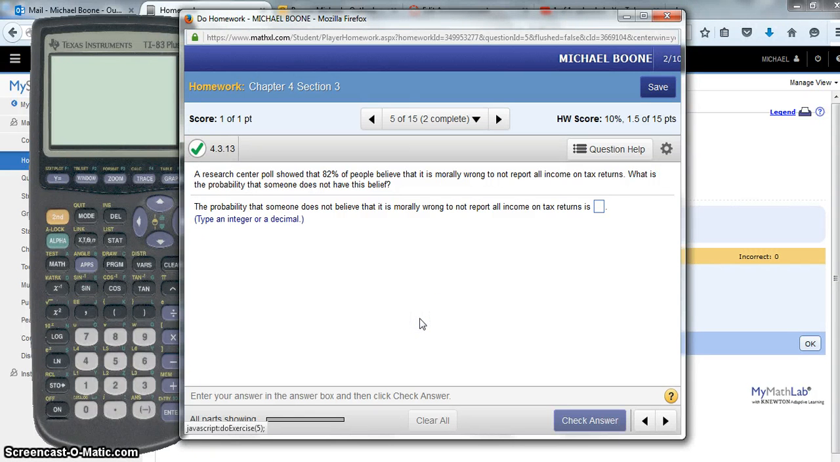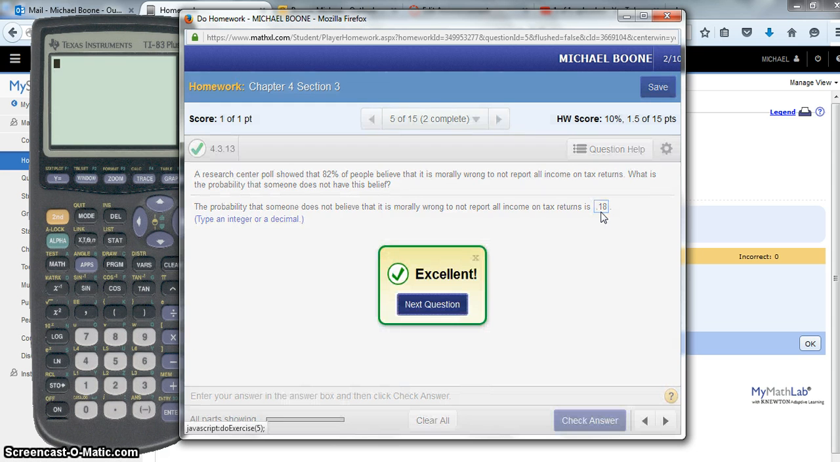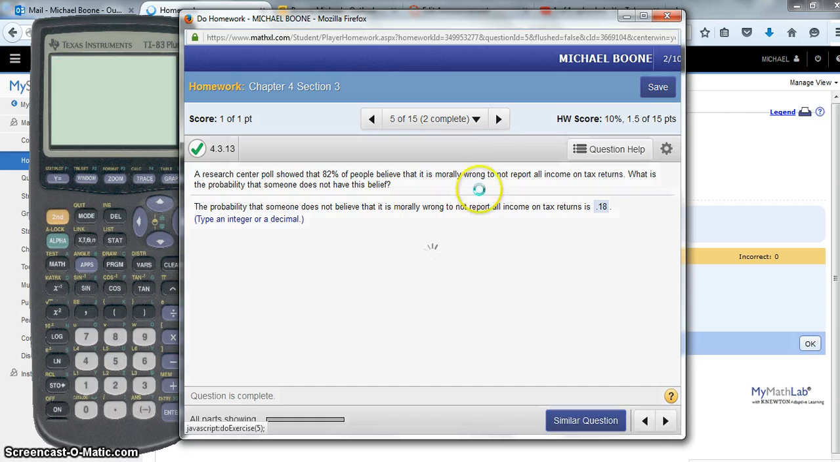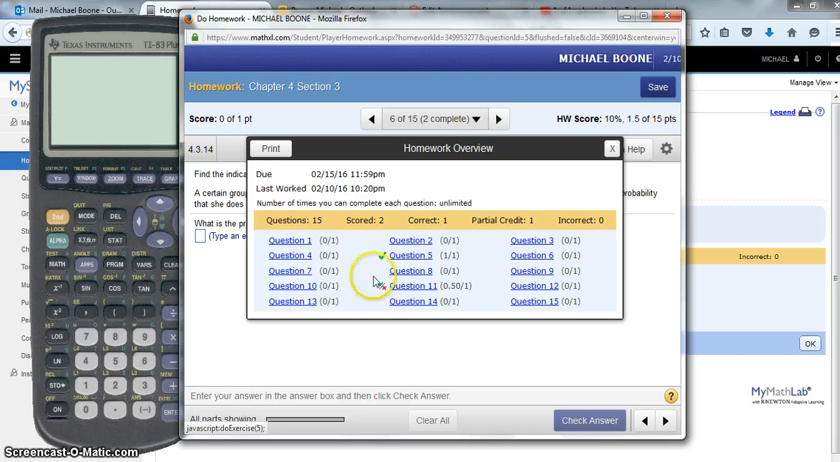All right, in chapter 4, section 3, let's look at a couple ideas. So, a research center poll showed that 82% of people believe that it is morally wrong to not report all income on tax returns. What's the probability that someone does not believe this? Well, out of 100% of the population, we know 82% believe that it is, which means 18% does not. So that's looking at the complement of an event happening.